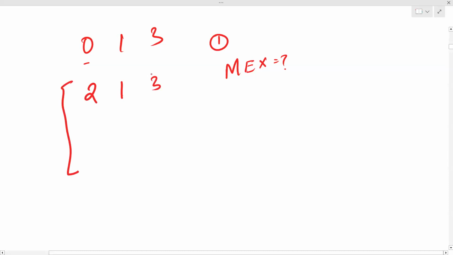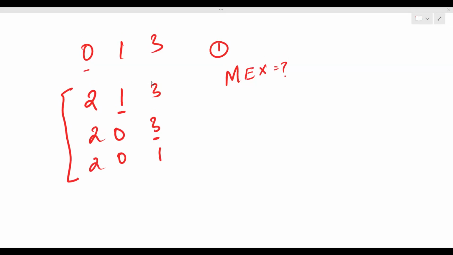Now the first operation hasn't ended. My i will come to this place. Max is 0, so I'll write 2, 0, 3. Then my i will come to this place, and my array will become 2, 0, 1. If you look, the answer for this test case is 2, 0, 1.